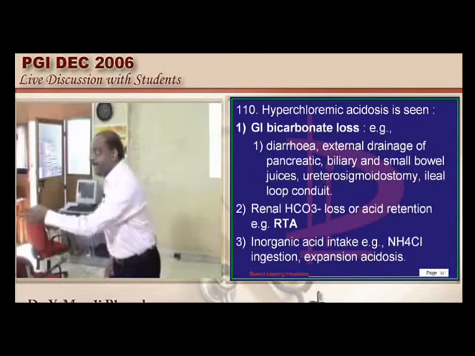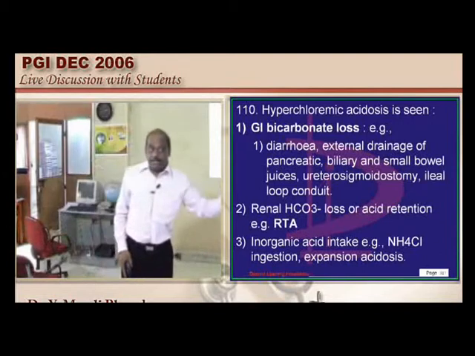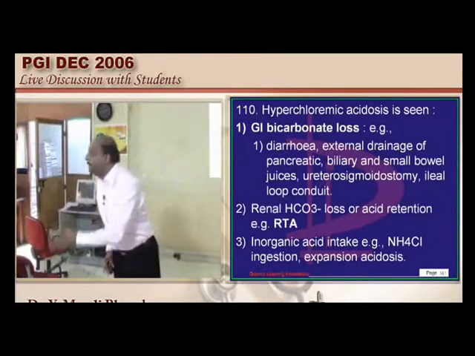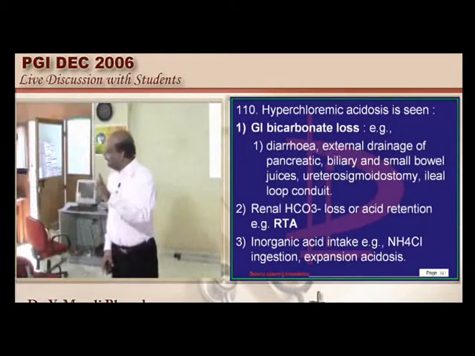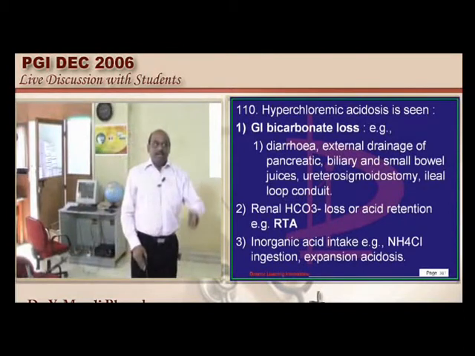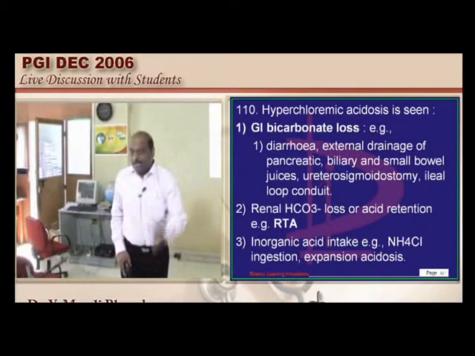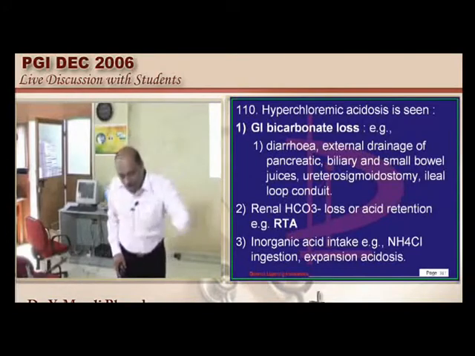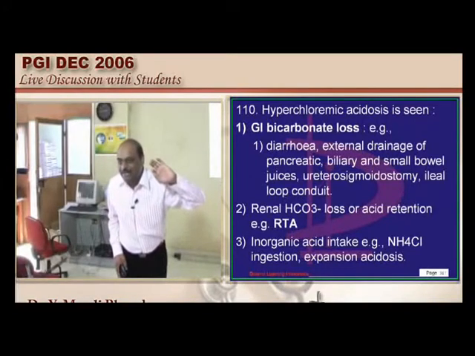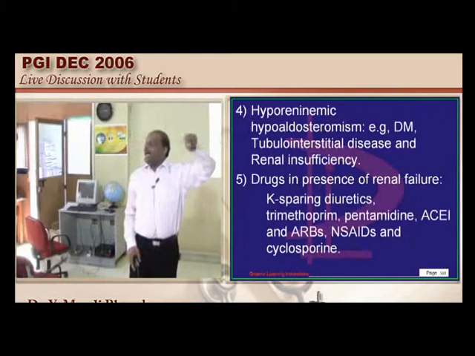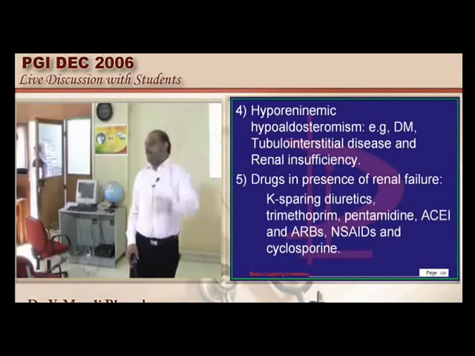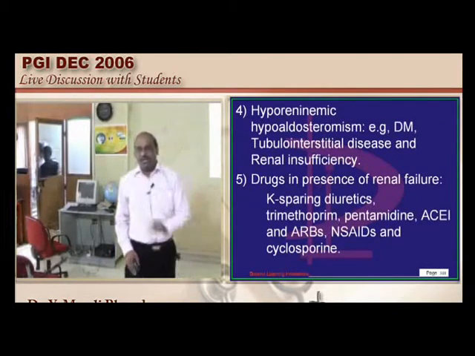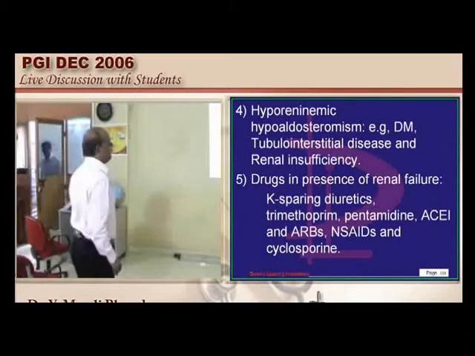An untreated case of dehydrated diabetic ketoacidosis is what type of acidosis? High anion gap metabolic acidosis. And that DKA patient, after being treated with a lot of saline pumped into his body, will land in a hyperchloremic normal anion gap metabolic acidosis state, is what you have to clearly understand.